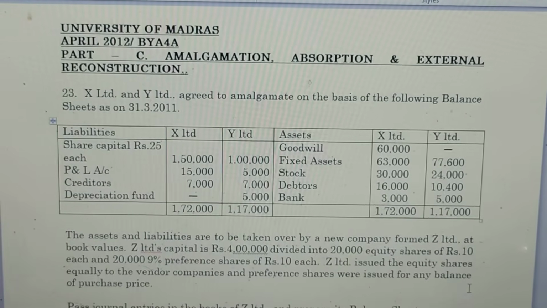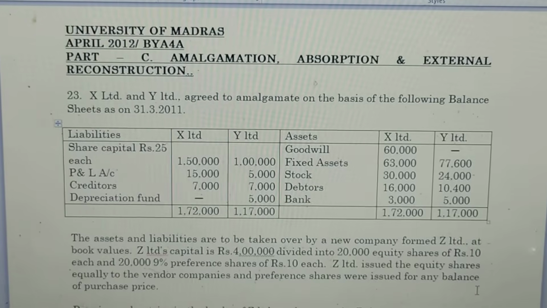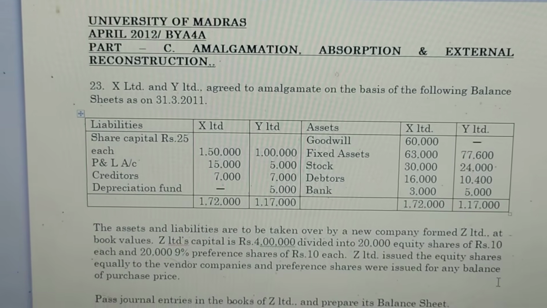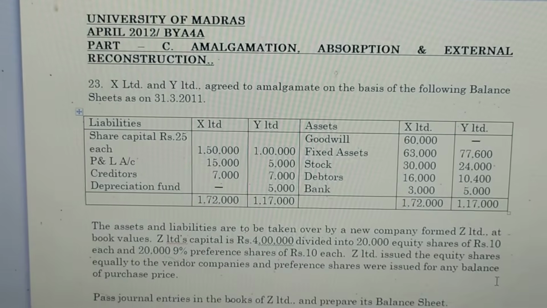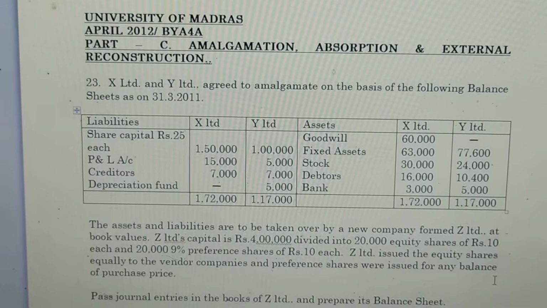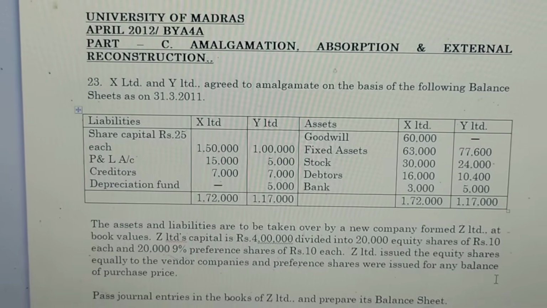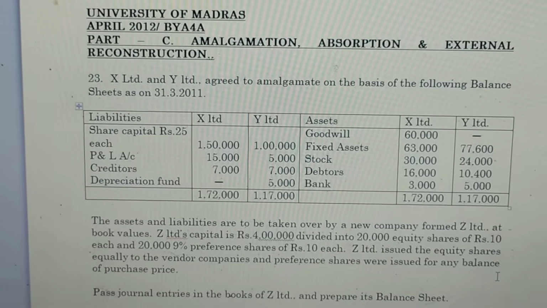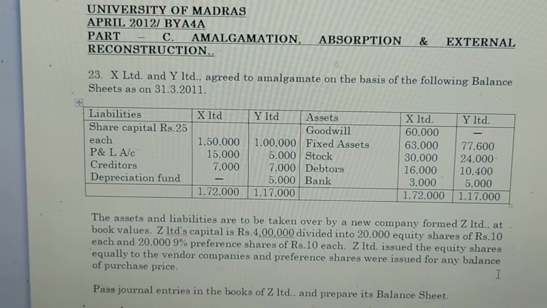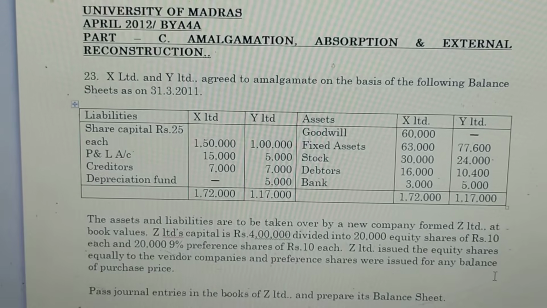X Limited and Y Limited agreed to amalgamate on the basis of the following balance sheet as on 31st March 2011. Under the liabilities: share capital of rupees 25 each, 1,50,000 for X Limited and 1 lakh for Y Limited. Profit and loss account 15,000 for X Limited, 5,000 for Y Limited. Creditors 7 lakh for X Limited, 7 lakh for Y Limited. Depreciation fund no value for X Limited, 5 lakh for Y Limited.